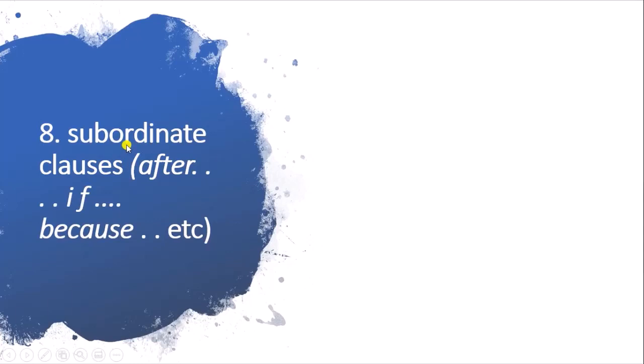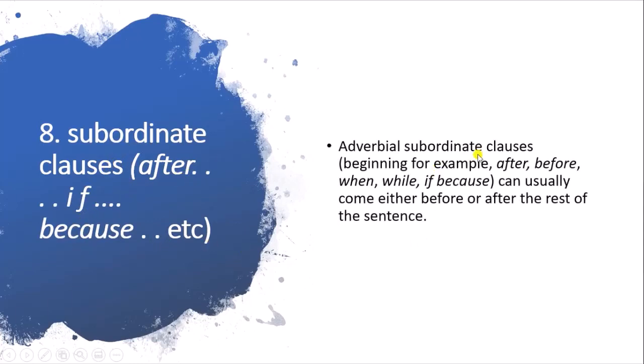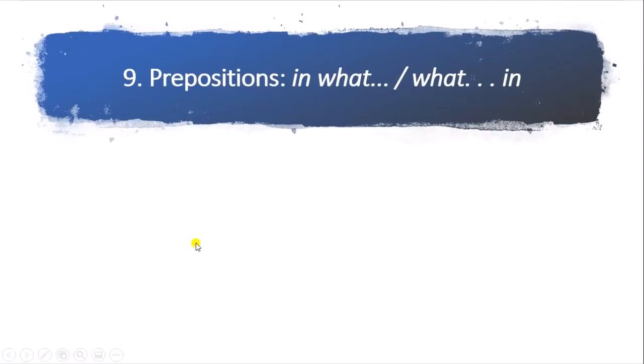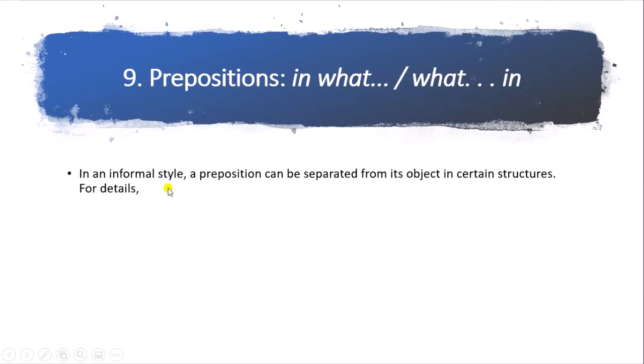Next are subordinate clauses after if, because, etc. Adverbial subordinate clauses beginning with, for example, after, before, while, when, if, because can usually come either first or after the rest of the sentence. You can see here: after I left school, I spent a year in China, or I spent a year in China after I left school. The last one is prepositions in an informal style.